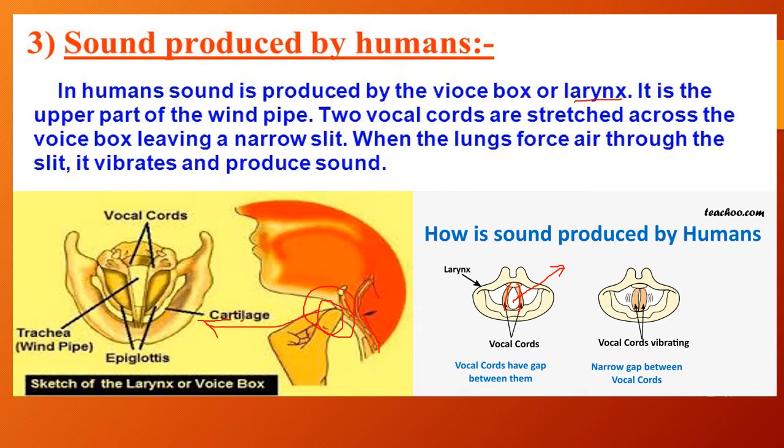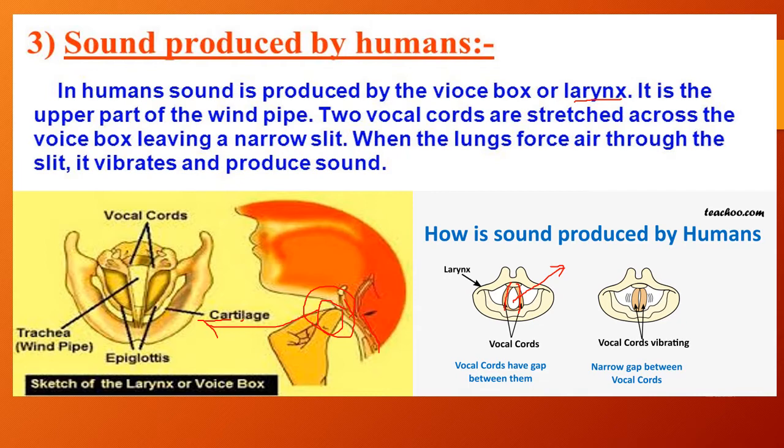When the lungs force air through the slit, it vibrates and produces sound. The vocal cords vibrate and produce sound. Lungs are the main respiratory organs.